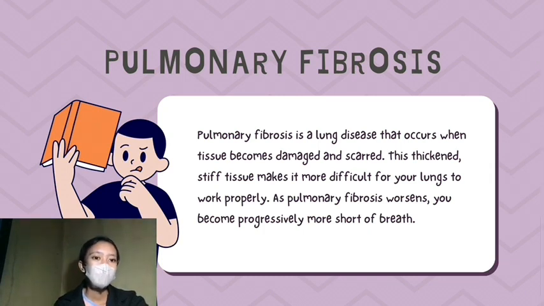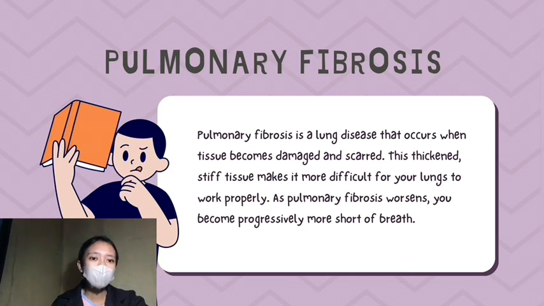The scarring associated with pulmonary fibrosis can be caused by a multitude of factors. But in most cases, doctors can pinpoint what's causing the problem. When a cause can't be found, the condition is termed idiopathic pulmonary fibrosis.